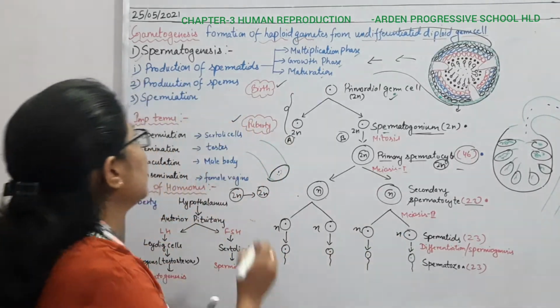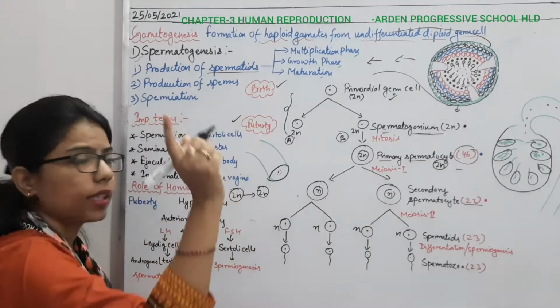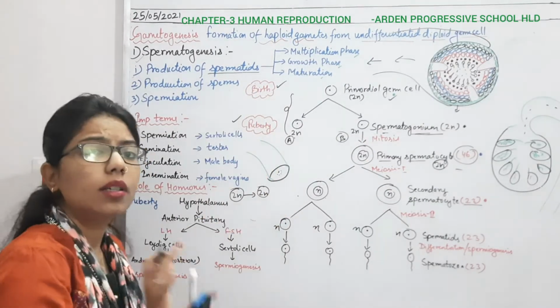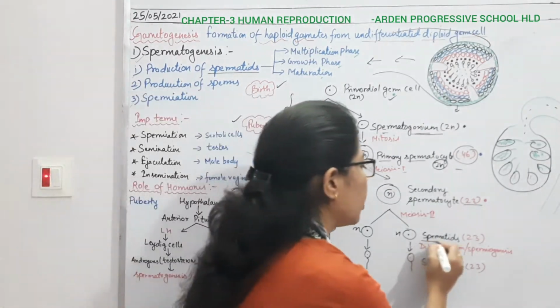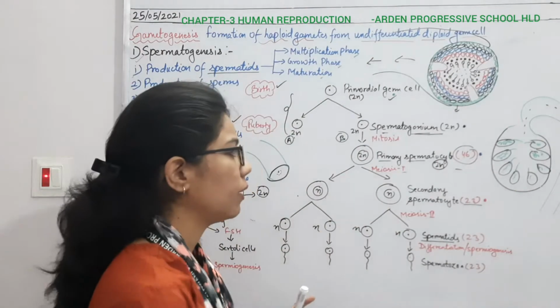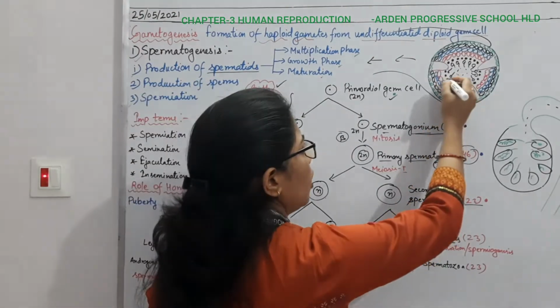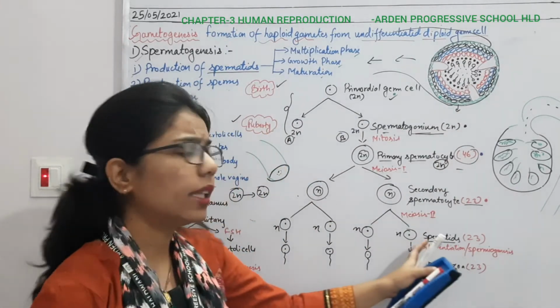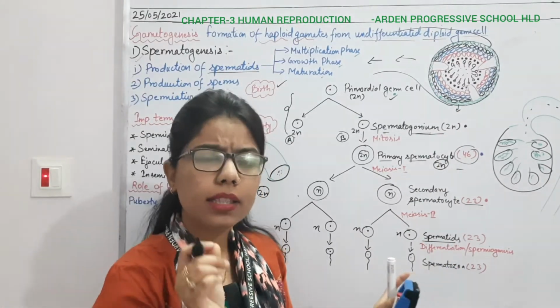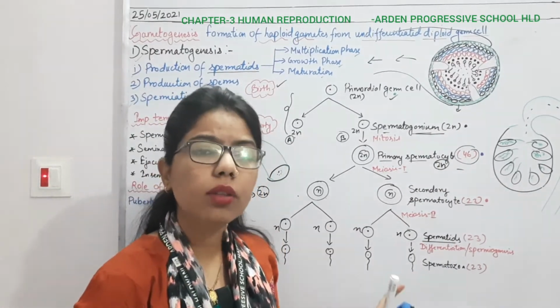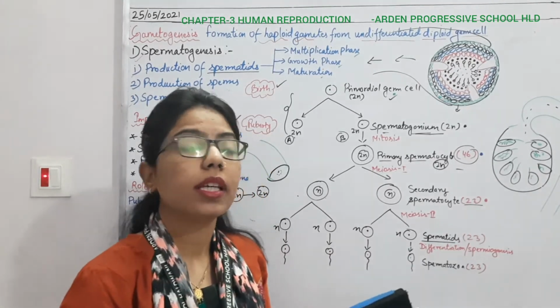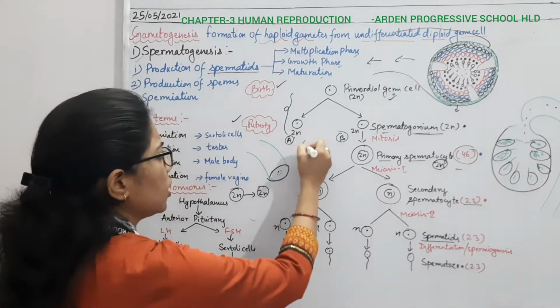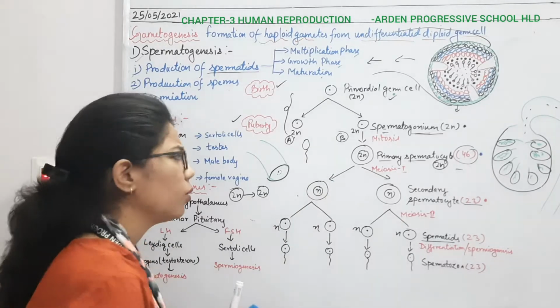That's why we have written that in the first step, we are getting the spermatids. Again, if there will be division in the secondary spermatocyte, they have formed these spermatids. So you can see that these spermatids are circular structures. And we know the structure of sperms: it has some structure like this, head and tail. All of you know about it.